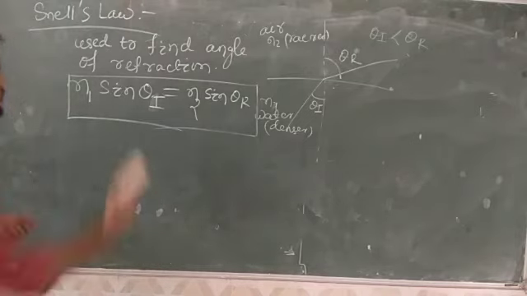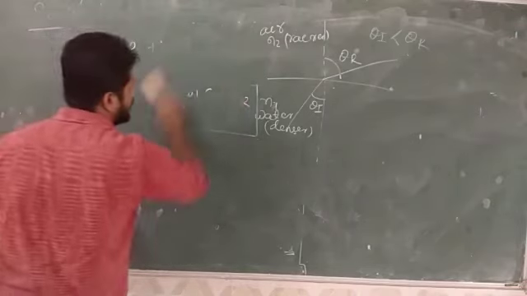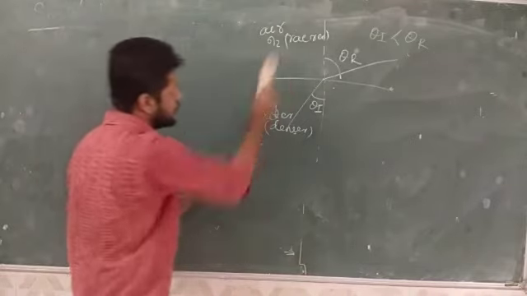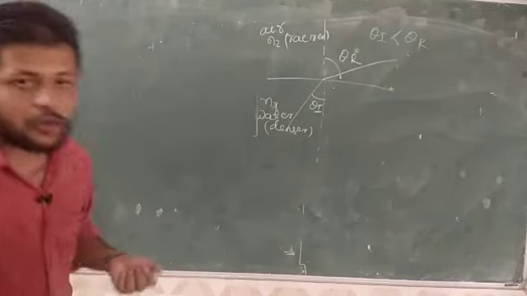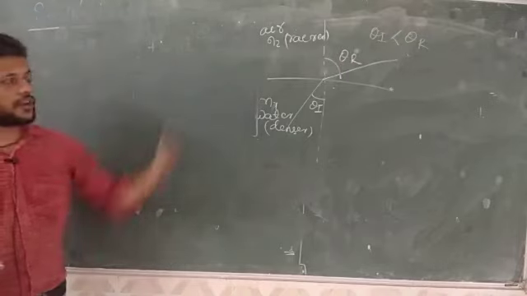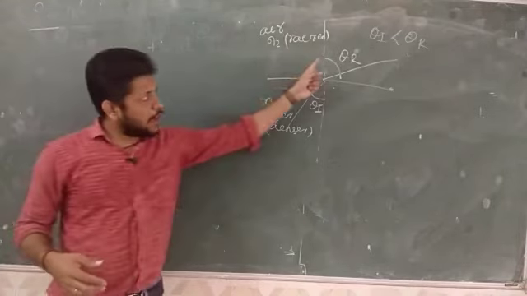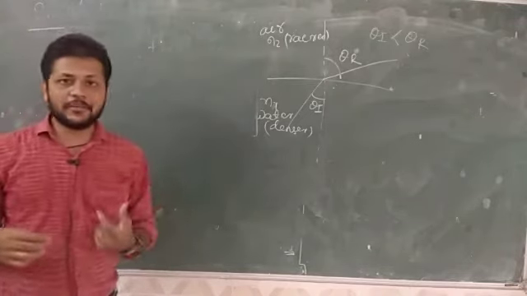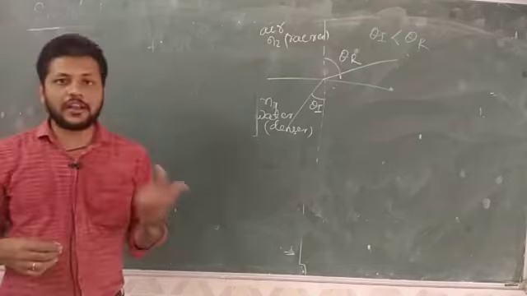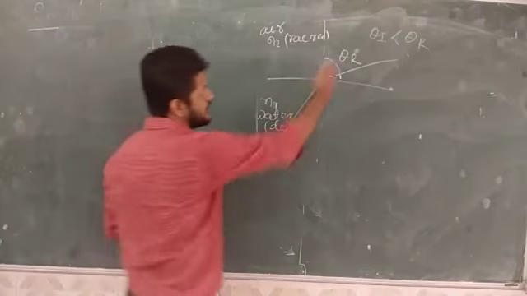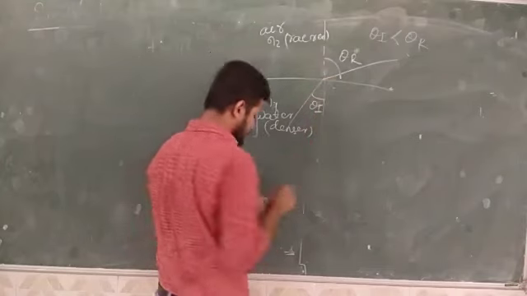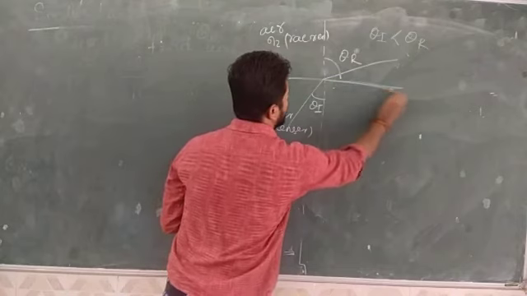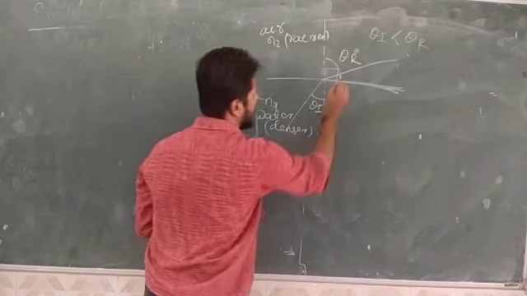Then another important point. As we have seen here, when light or electromagnetic waves travel from a denser to a rarer medium, it bends away from the normal. So the case is, what should be the minimum angle of incidence so that this theta r becomes 90 degrees? 90 degrees means it becomes like this. Here we have theta r as 90 degrees.